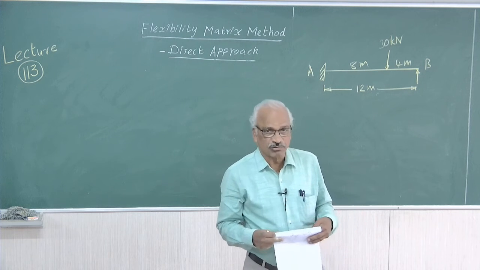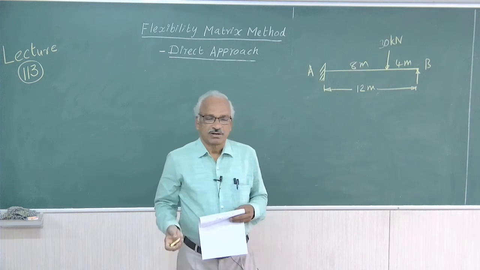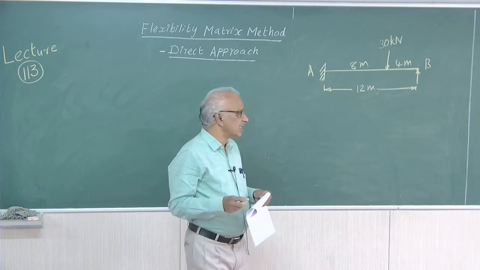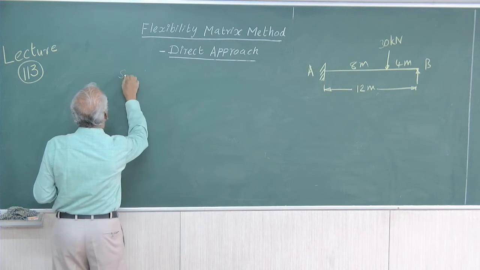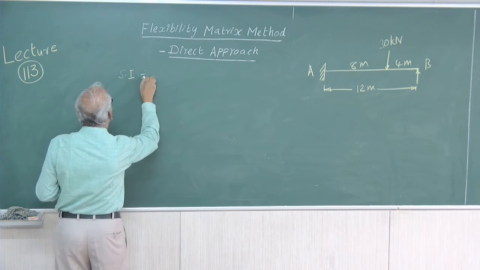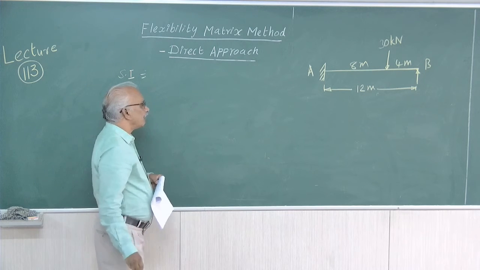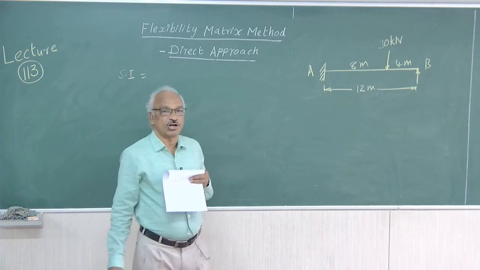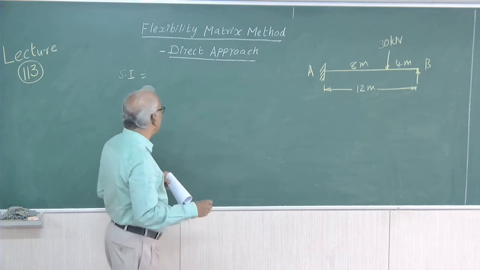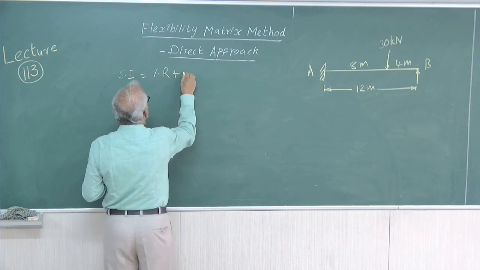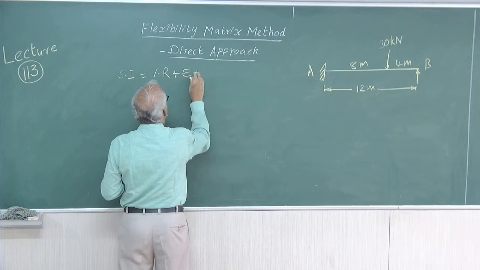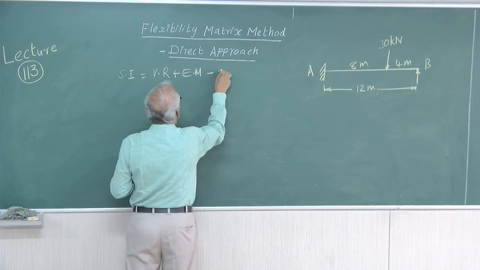Right. Now, first we have to find out the degree of static indeterminacy. For a beam subjected to only vertical loads, it is vertical reactions plus end moments minus 2.